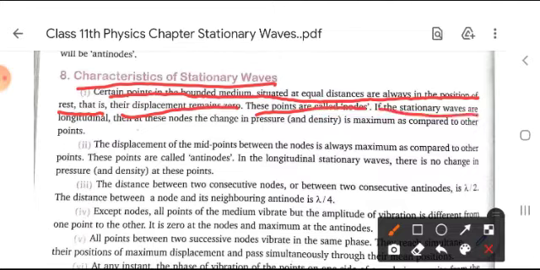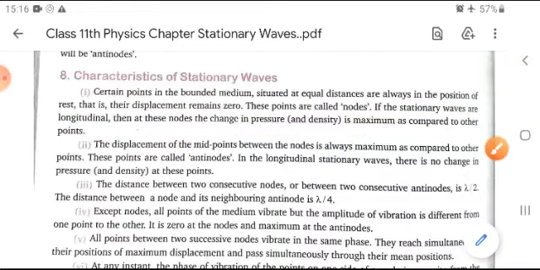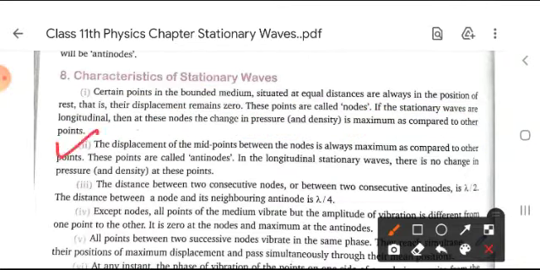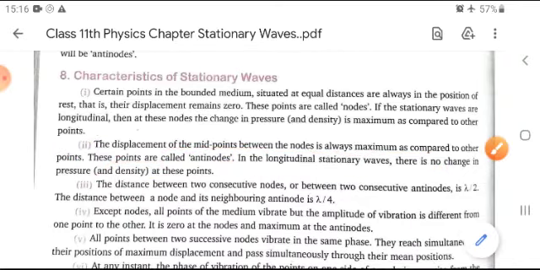If the stationary waves are longitudinal, then at these nodes the changes in pressure and density are maximum as compared to other points. Now, the second point is that the displacement of the midpoint between the nodes is always maximum as compared to other points. These points are called antinodes. In longitudinal stationary waves, there is no change in pressure and density at these points.